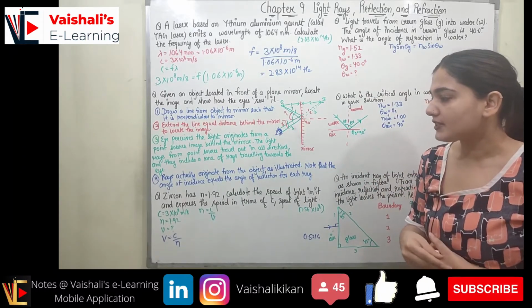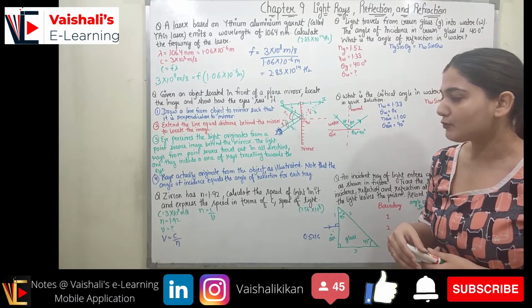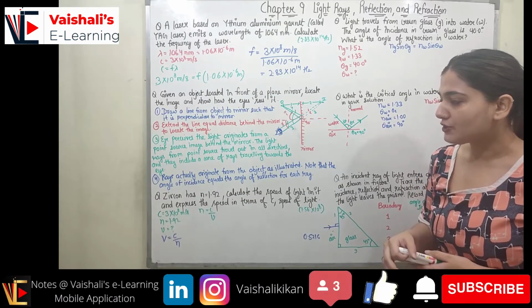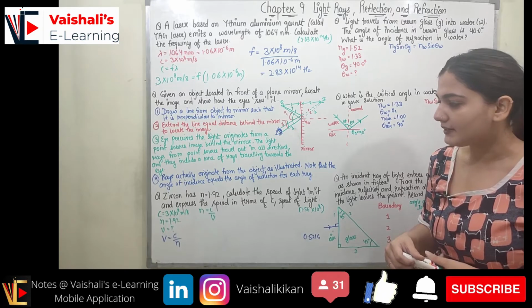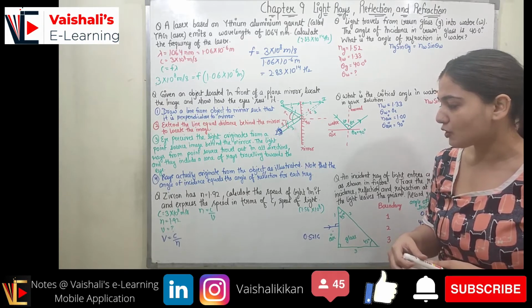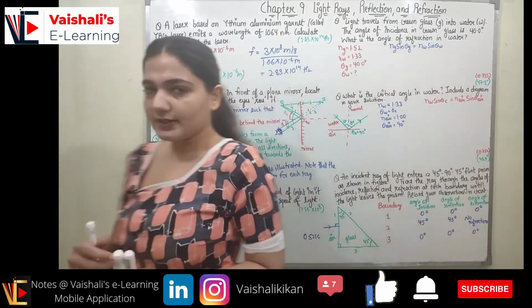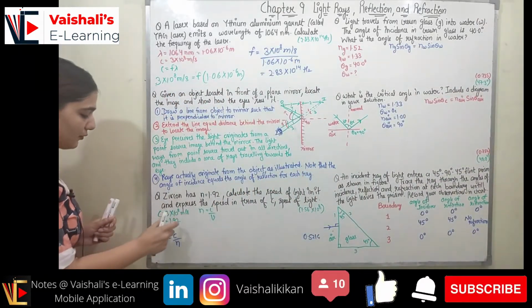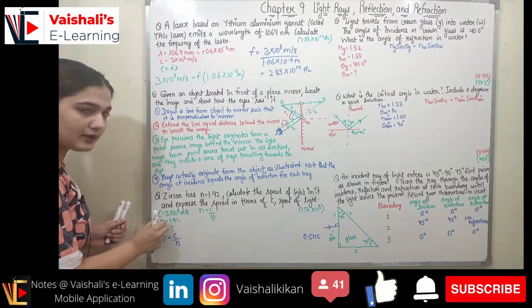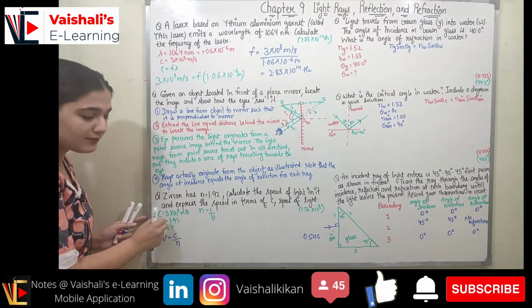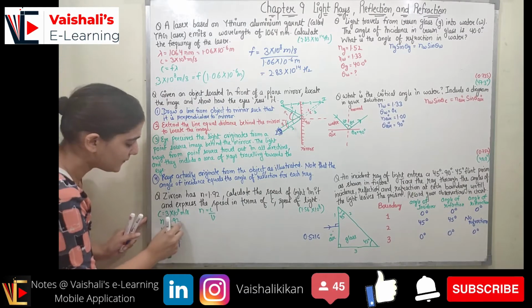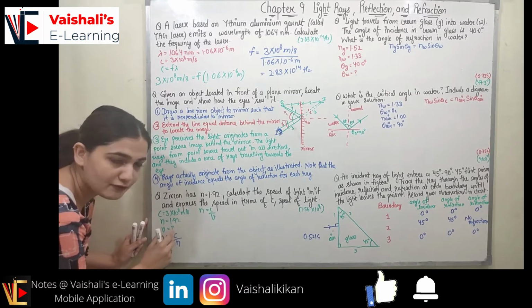Now coming to the next case, zircon has n equal to 1.92. Calculate the speed of light in it and express the speed in terms of speed of light in vacuum, right? So c is 3 into 10 raised to power 8. We know n is given. n is the refractive index. So refractive index is 1.92. v, we have to find out.